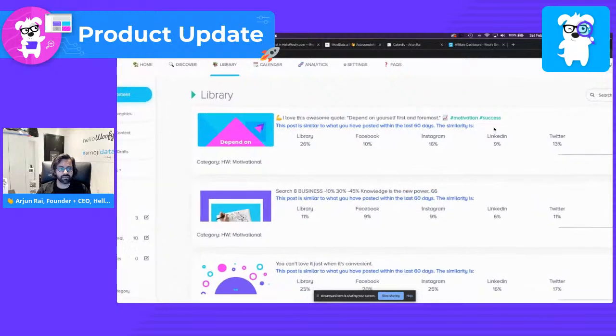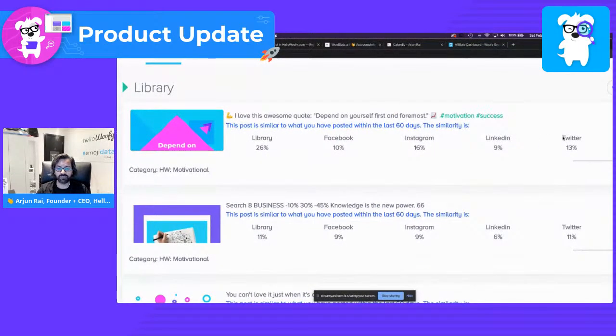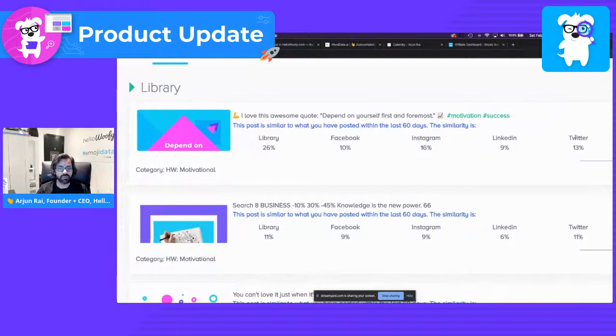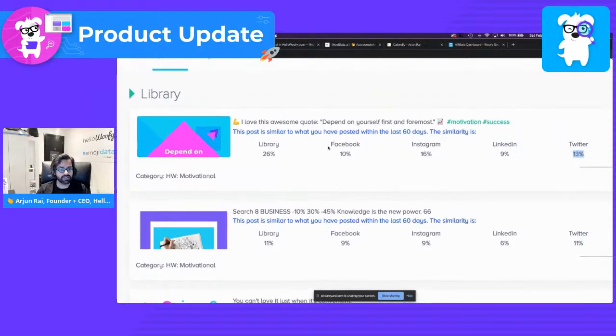Now, one of the other things that we filed patents for is the ability to find similarity scores. Why we did that is Twitter, for example, doesn't like similar or duplicated content. So in order to prevent you from being in a situation where Twitter may find your content too duplicated, or too similar, in which case we consider anything over 85% similar not allowed for Twitter itself, we essentially give you a score. So you can see here, this piece of content specifically is 26% similar to something else in the library.